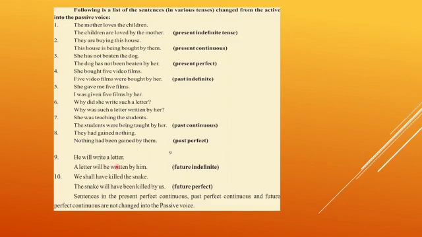He will write a letter. These are future tenses. A letter will be written by him. We shall have killed the snake. The snake will have been killed by us. Note is given here: sentences in the present perfect continuous tense, past perfect continuous and future perfect continuous are not changed into the passive voice. Perfect continuous tense has no passive voice.